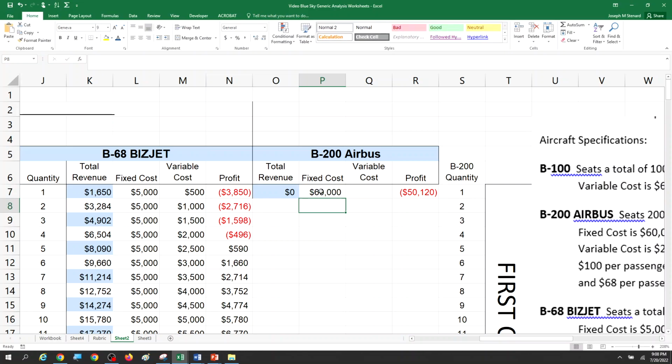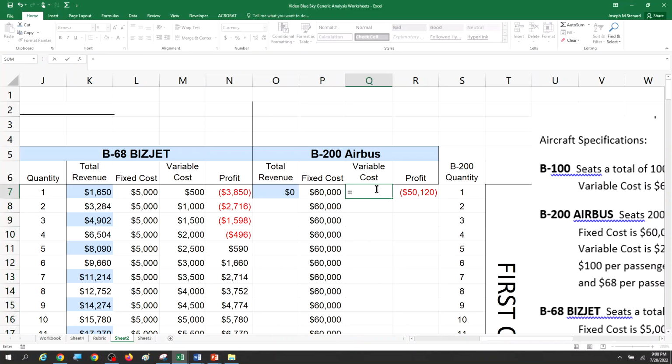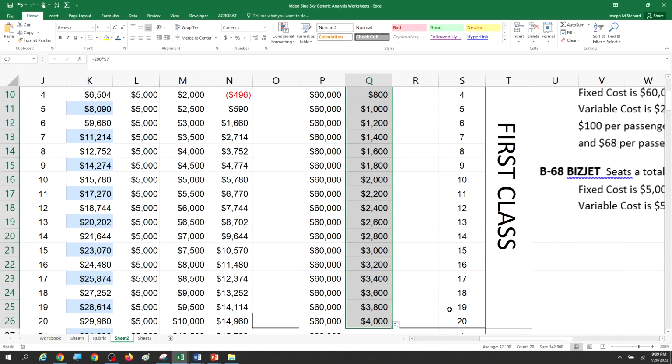So we can simply take that and double click on it, and it fills it in all the way down. Variable costs are going to equal $200 times the number of passengers. But we're not going to click it all the way down. We're just going to take it, because this only applies to the first 20 passengers that we have to pay $200 to give them first class service.